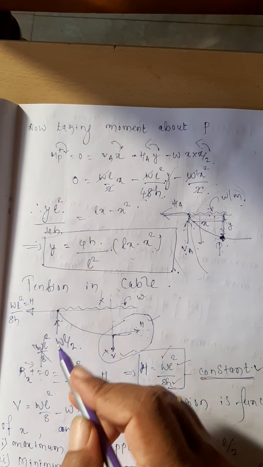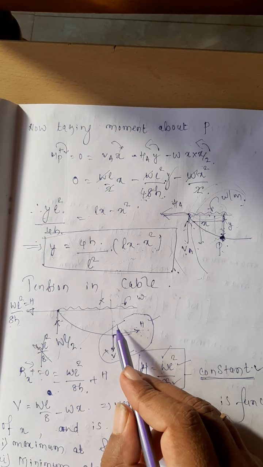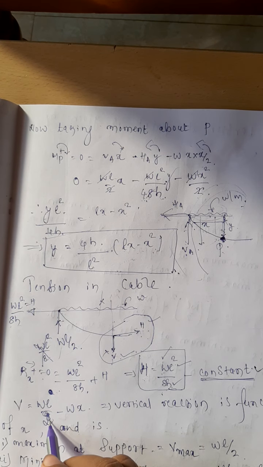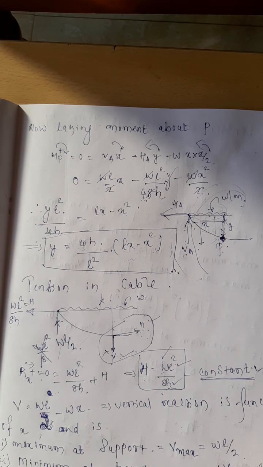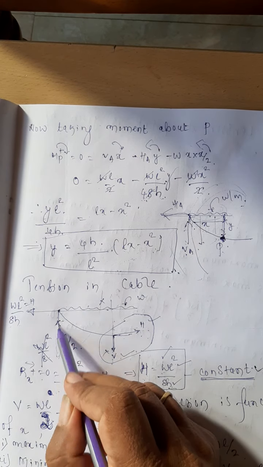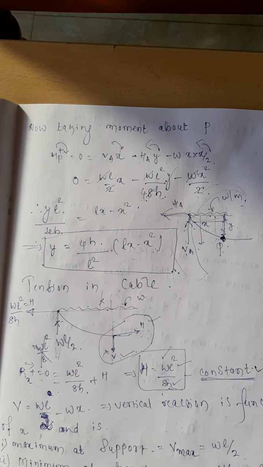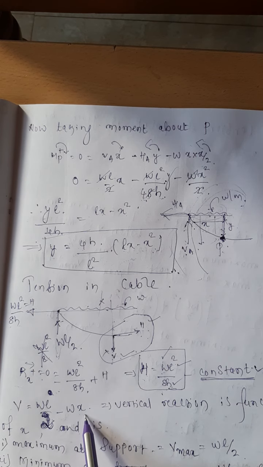Now calculate the value of V, the vertical component. Just here, what are the vertical forces acting? One is WL by 2, and the other one is minus W into X. If this distance is X, this force in the vertical direction is WL by 2, and this force is minus W into X. Therefore, the vertical component of the force is equal to WL by 2 minus W into X.